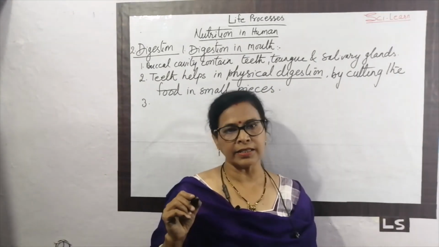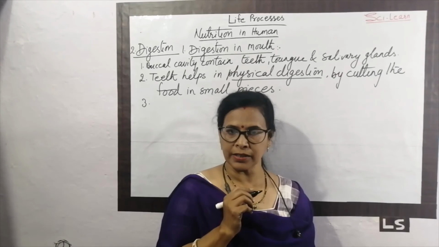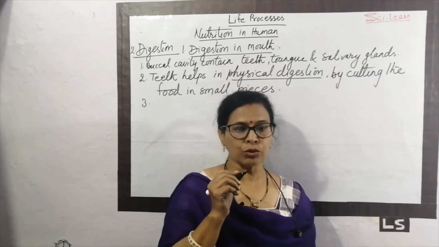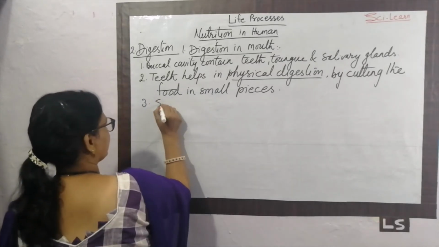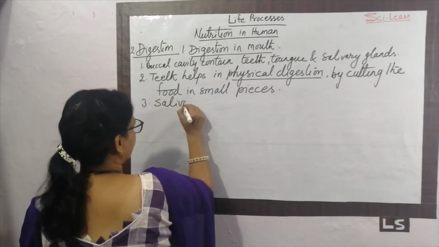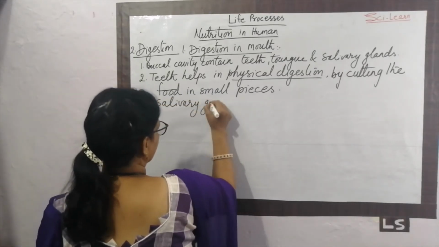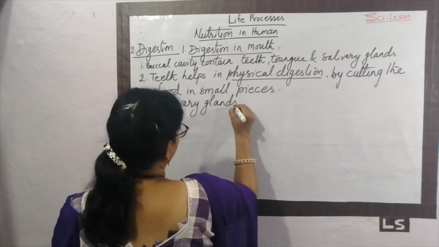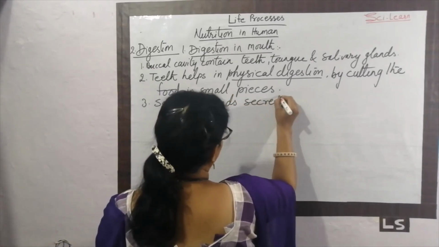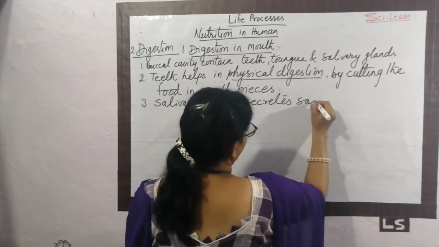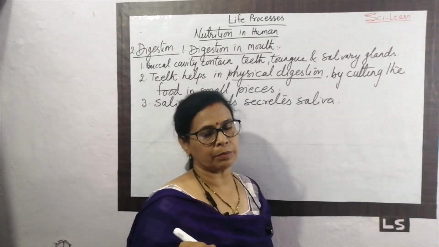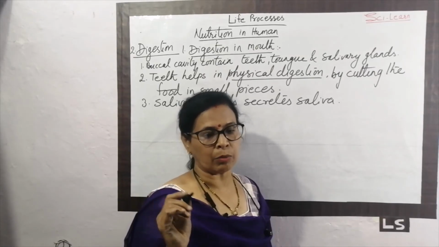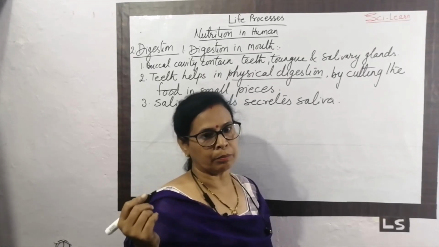The second is the salivary amylase or salivary gland. What is role of the salivary gland? Salivary gland secretes saliva. Saliva contains salivary amylase. Salivary amylase breaks down the complex carbohydrate into the simpler one.